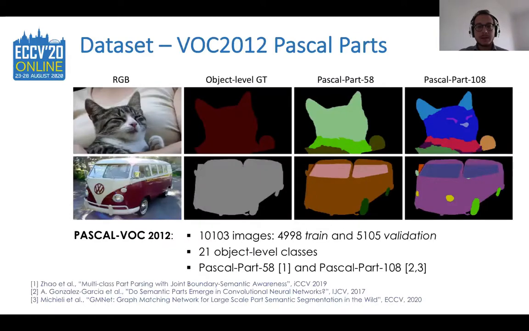As regards the datasets, we use the VOC 2012 Pascal Part, which has about 5,000 images for training and the same amount for validation. It has 21 object-level classes, background included, and we employed two different part-level splits. The first split is formed by 58 parts and was proposed by Zhao et al. at ECCV 2019. The other split, instead, has 108 parts, which we built following some of the rules identified by González Garcia et al. in 2017.